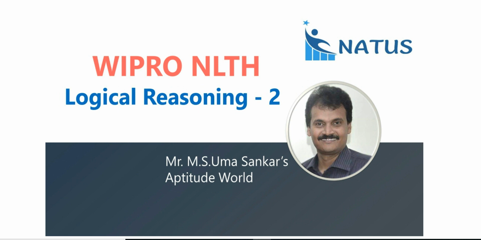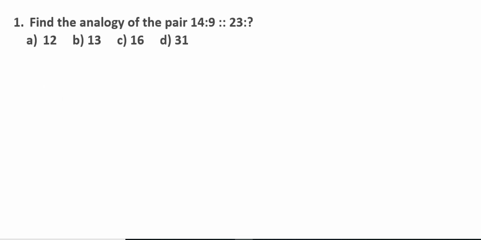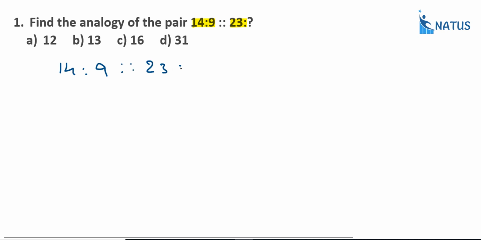This is the second set of logical reasoning questions in the lane of Wipro Elite National Level Talent Hunt exam. First one, find the analogy: the pair 14 is to 9 as 23 is to what number? See, 14, 9, 23.